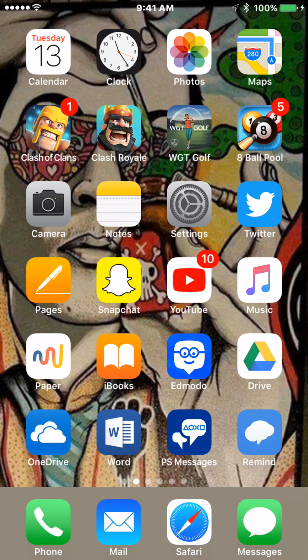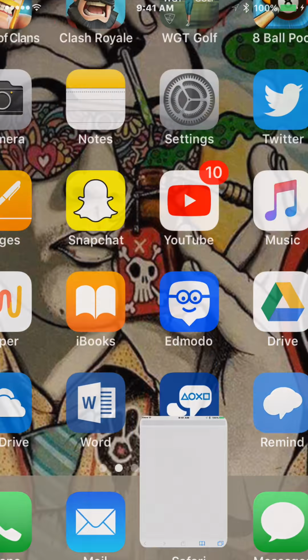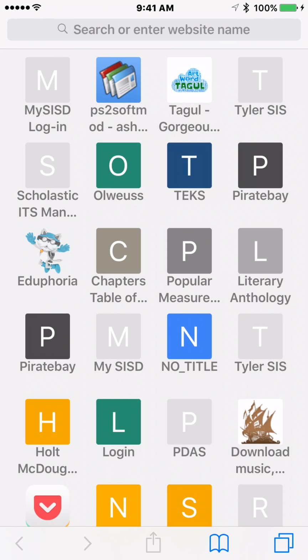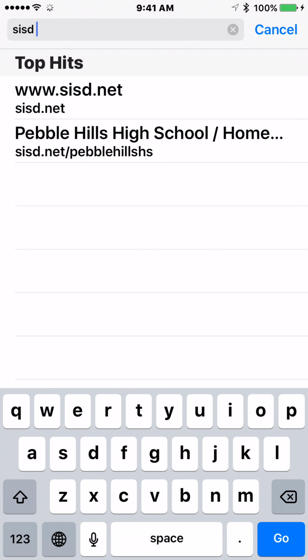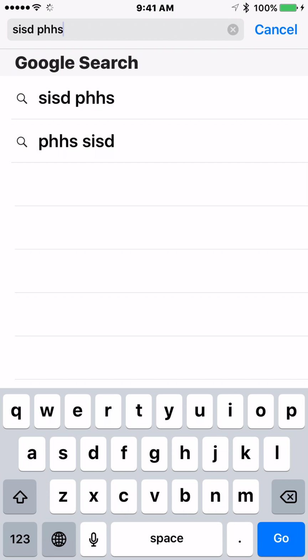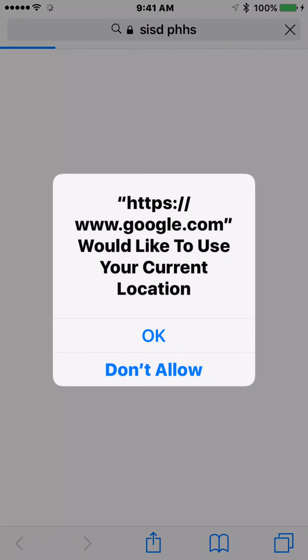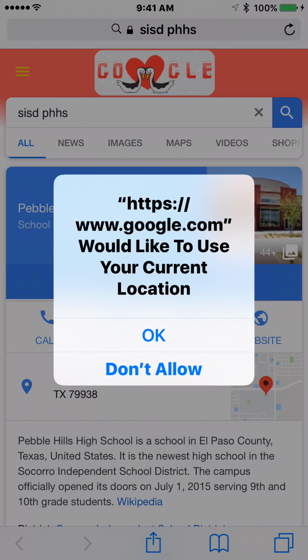Step 1. You should fire up that phone and get online. You'll be heading to the GALE databases that our library links us to. There are several ways to find it, but this is how I do it. Open up a browser and do a search for SISD PHHS. Cool. You get a link to our school's homepage when you do that.